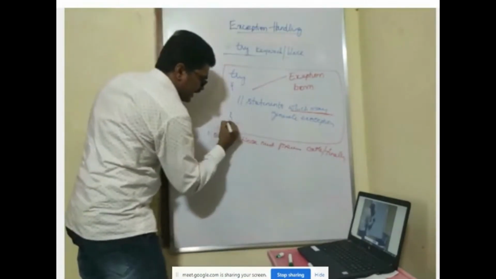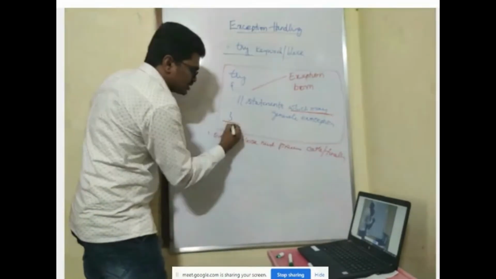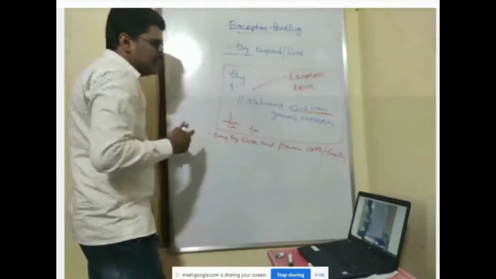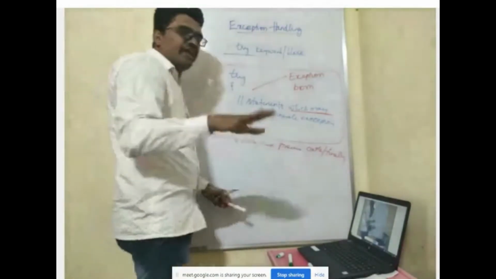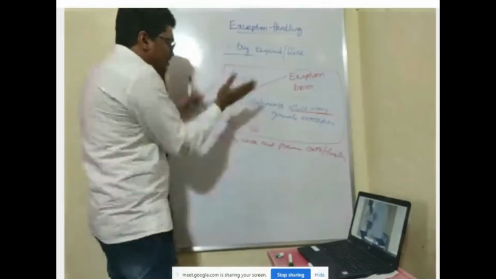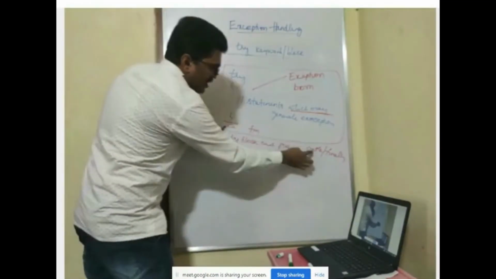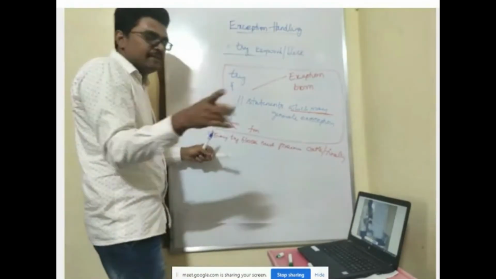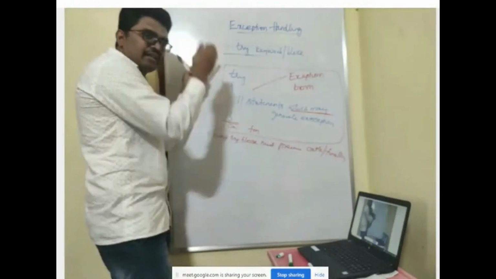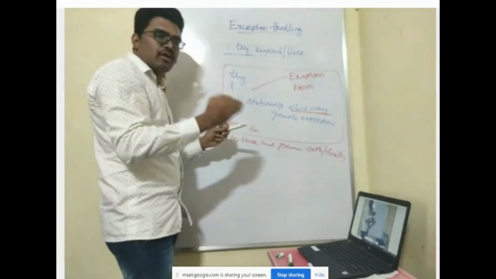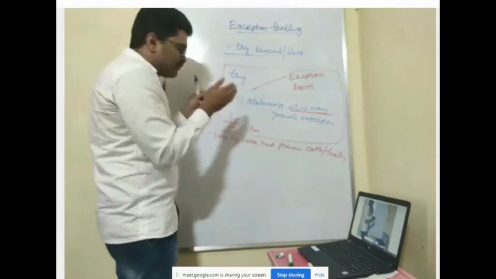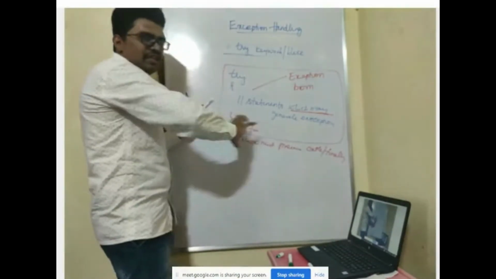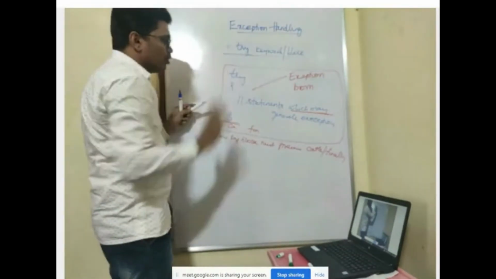Immediately after the ending of your try block, you should start a catch block or finally block, compulsorily. If you are not doing that, it is going to generate an error. Between the end of the try block and the beginning of your catch block or finally block, you should not have even a single statement. Your try block is ending, and immediately your catch block or your finally block has to start. You should not put a statement in between these two. So that is the rule for the try block.